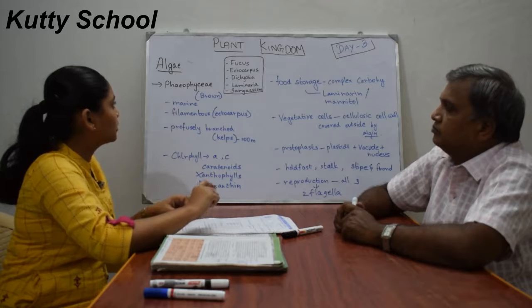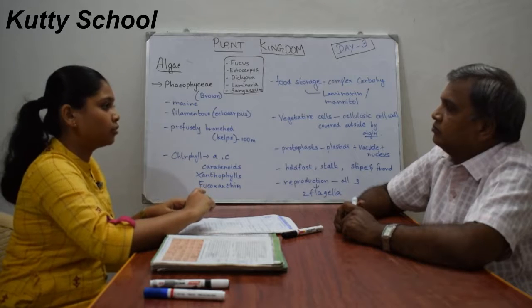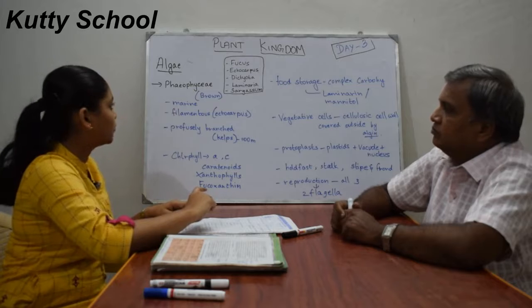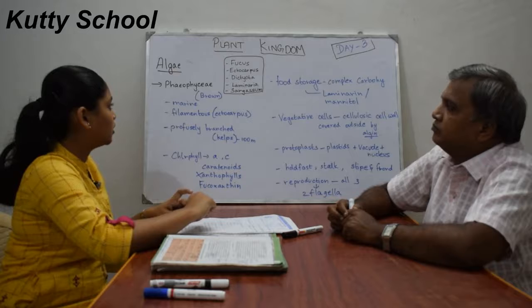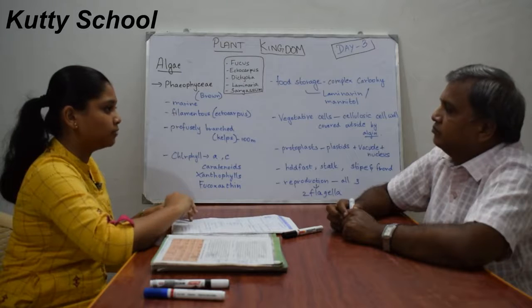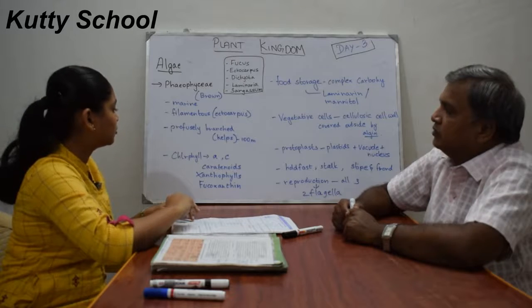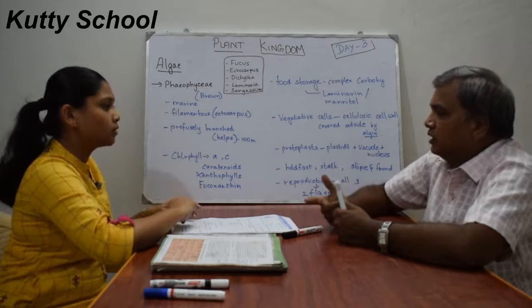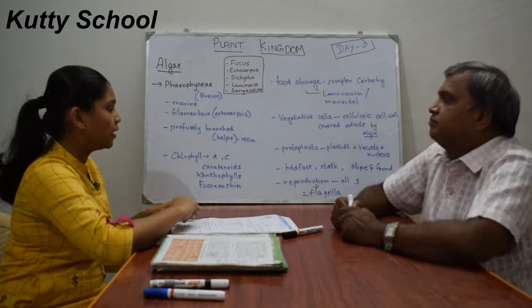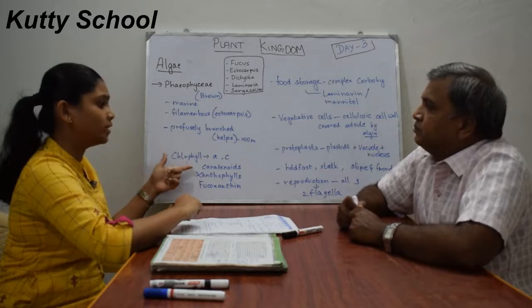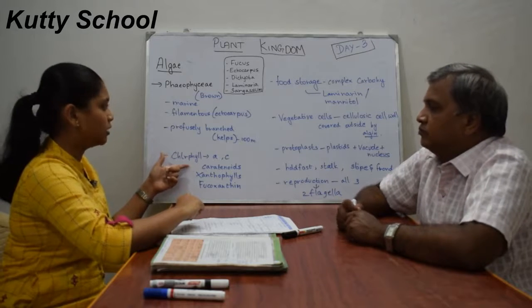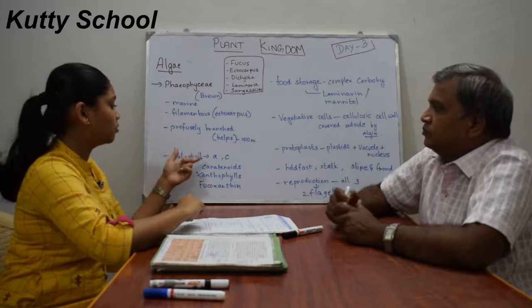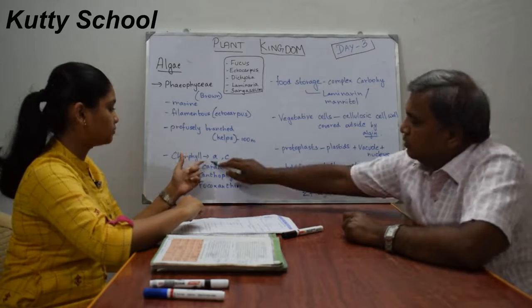Now we'll see the second subdivision after Chlorophyceae, which is Phaeophyceae under algae. Phaeophyceae are altogether known as brown algae. The previous one was green algae, and in Chlorophyceae chlorophyll A and B were present. Here in Phaeophyceae, it is chlorophyll A and C.